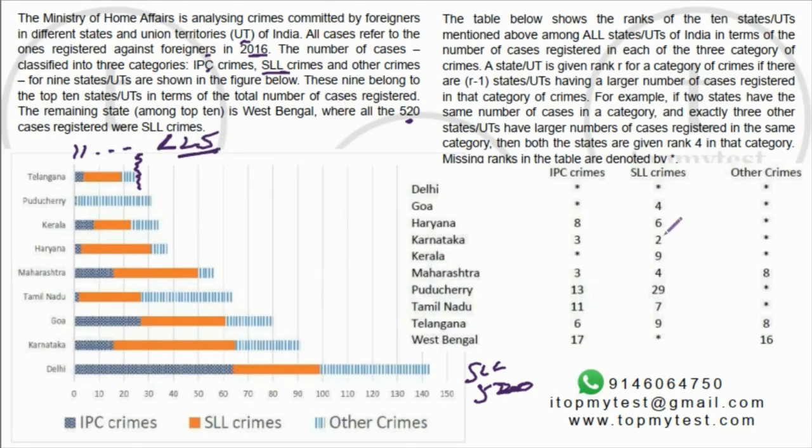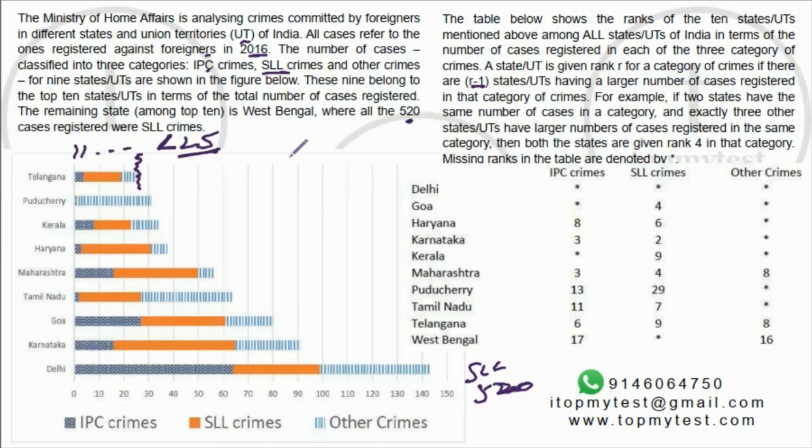That we know. The table below shows the ranks of the 10 states or union territories mentioned above, among all states and union territories of India in terms of number of cases registered in each of the three categories. These are the ranks. A state or union territory is given a rank R for a category of crimes if there are R-1 states having larger number of crimes registered in that category. For example, if 2 states have the same number of cases in that category and exactly 3 other states have larger cases registered, then both the states will be given rank 4.